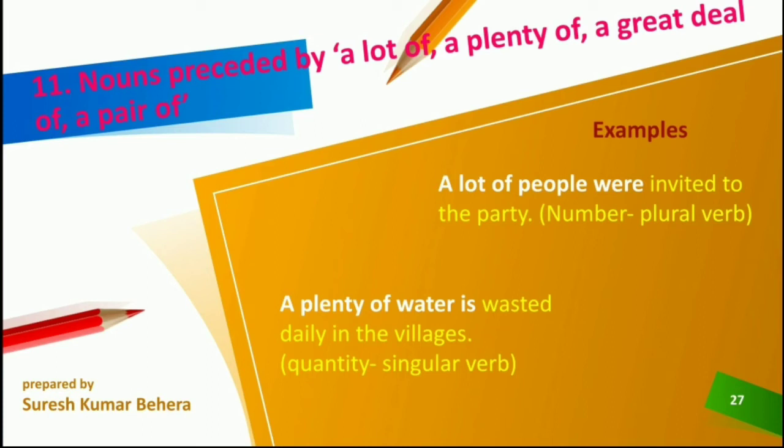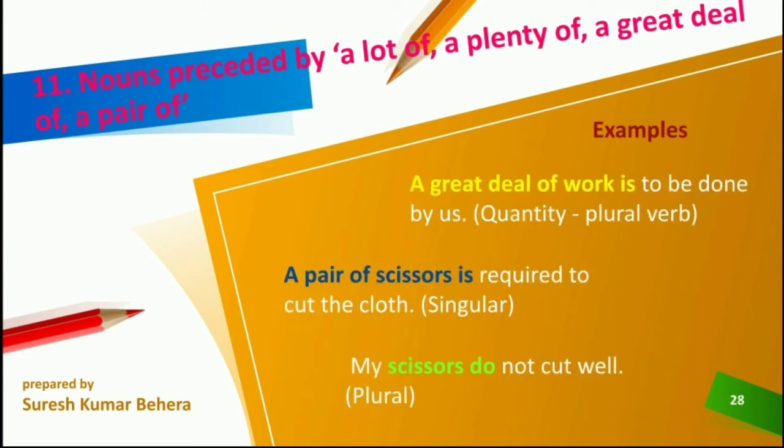A plenty of water is wasted daily in the villages. As it is quantity, a singular verb is used. A great deal of work is to be done by us. Same way, a great deal of work. Work is quantity, so it is singular. A great deal of work is to be done. So it is singular quantity.